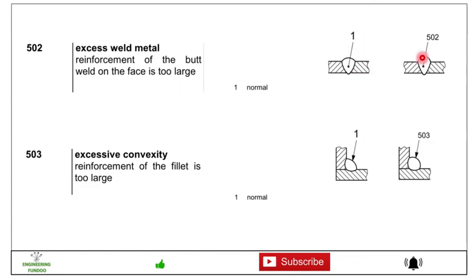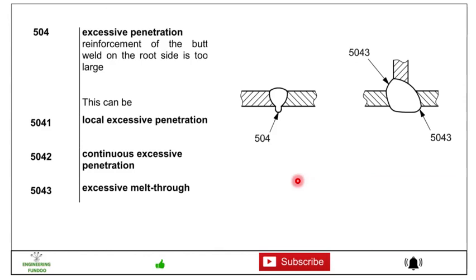Here you can see one is the normal. Then we have 502, which is excessive. Then 503 is the excessive convexity, where the reinforcement of the fillet is too large. Here you can see this is the normal case and this is 503, where excessive convexity is there.